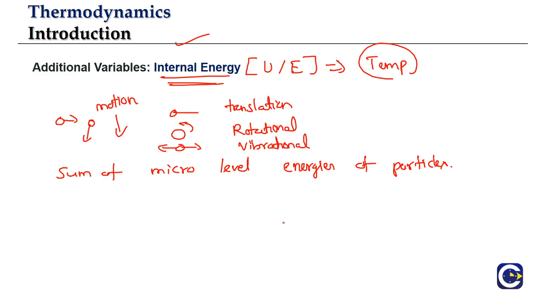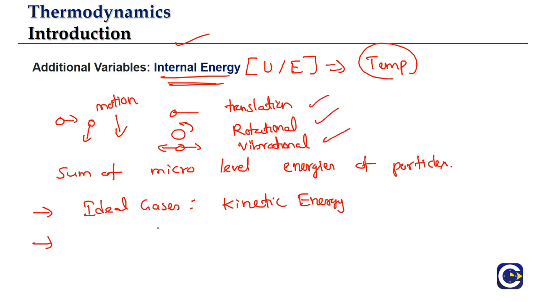But here we just need to know that this is going to depend upon temperature. Now, the idea of internal energy is, if you talk about the ideal gases, or the ideal systems where the particles will not have interactions, for the ideal gases the internal energy will only come from the kinetic energy part. It is only the part of the energy associated with the motion of particles. It may be translational kinetic energy, it may be rotation, it may be vibration.